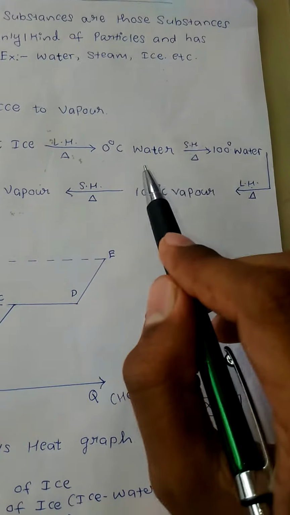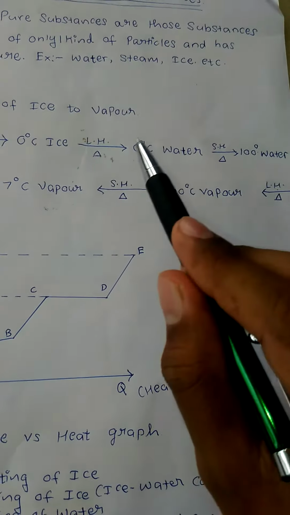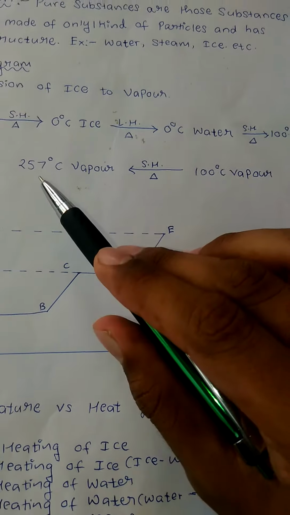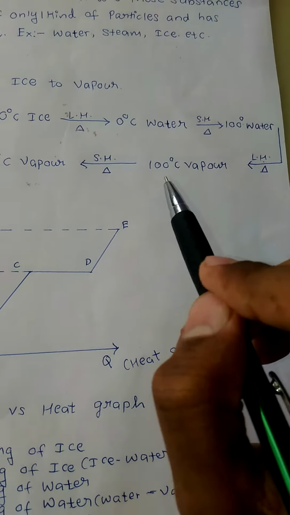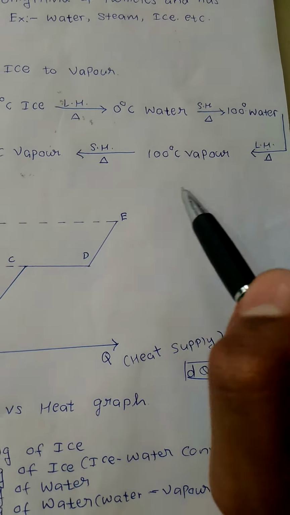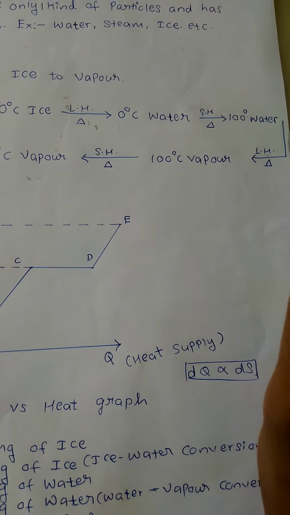Now 0 degree water will be converted into 100 degree water, that is sensible heating of water. Also, 100 degree water won't convert directly into 257 degree vapor. First it will convert into 100 degree vapor, causing phase change without changing temperature, called latent heating of water.